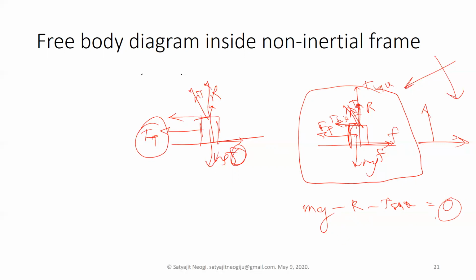I mean, if it is tending to move or having a non-zero acceleration, and in this case it is also F_p. So basically it is m into a actual. So if a actual is 0, then it is 0, and F_p minus f plus T sin theta equal to again m into a actual.